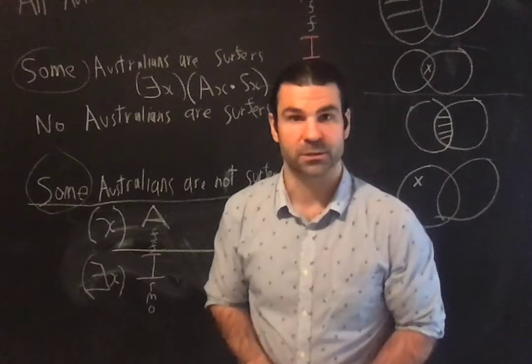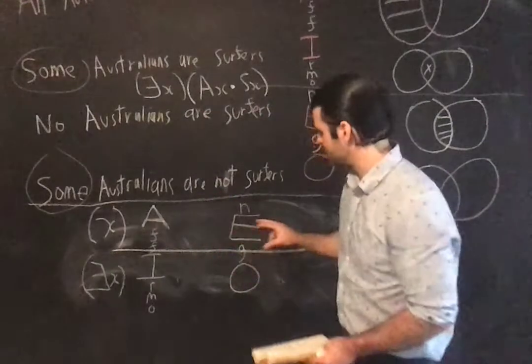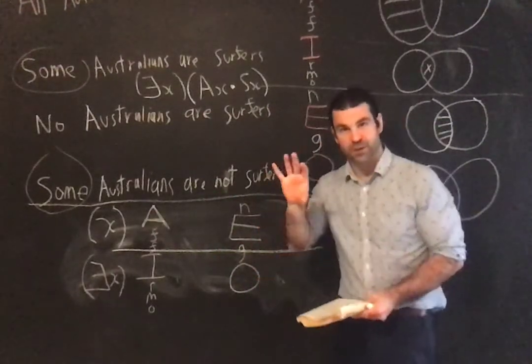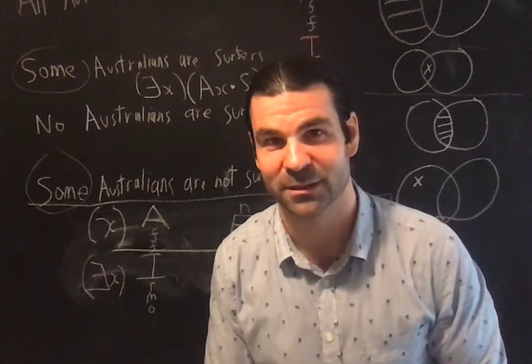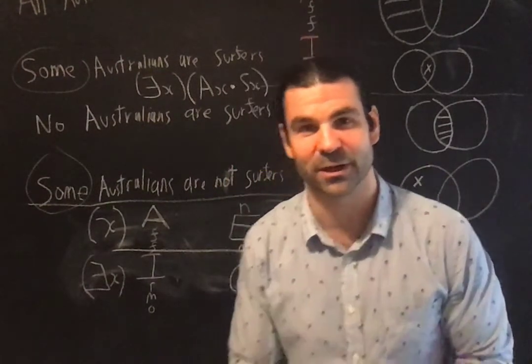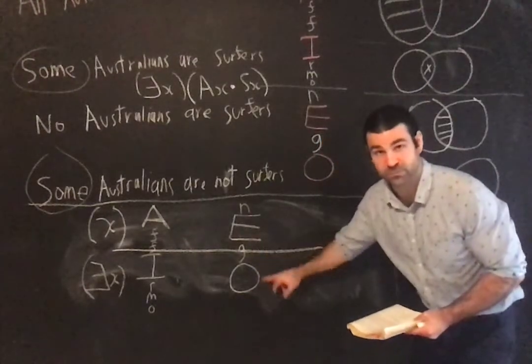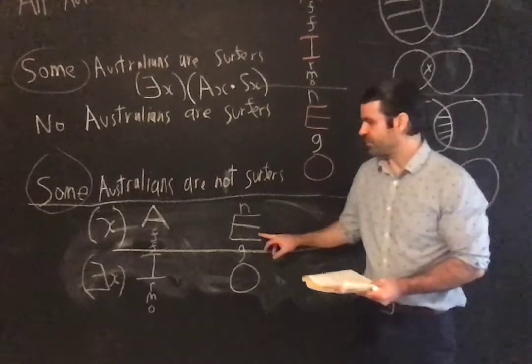No man is an island. Inclusion or exclusion? Exclusion. Okay, exclusion. So it's going to be either this or this. I'm saying that the class of men is excluded from the class of islands, right? No man is an island, right? Okay, universal or particular? Okay, so I know it's an E or an O, right? If I'm asked, what is it? Is it A, E, I, or O?